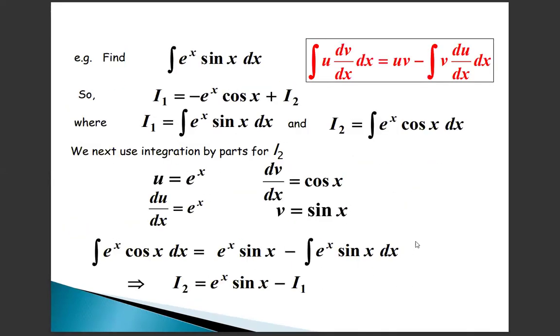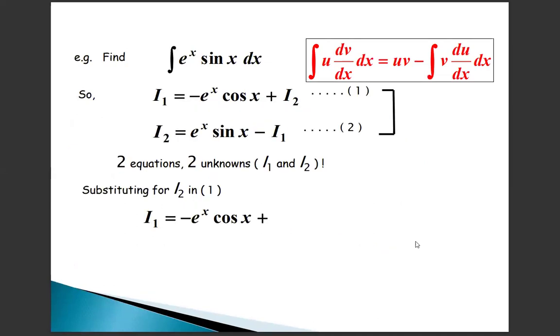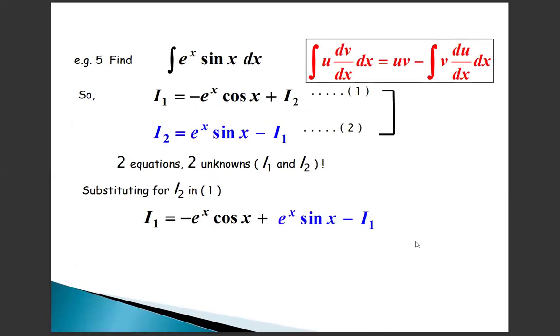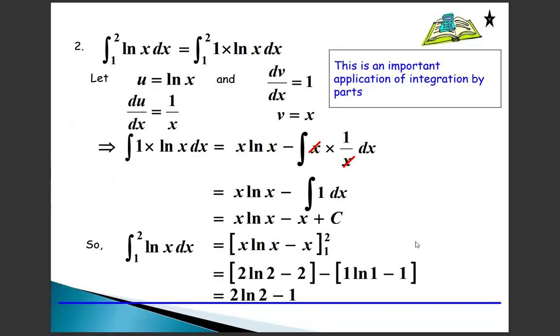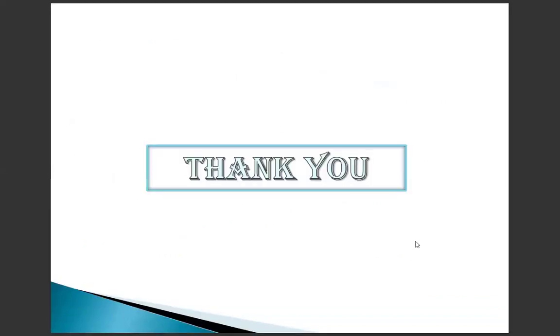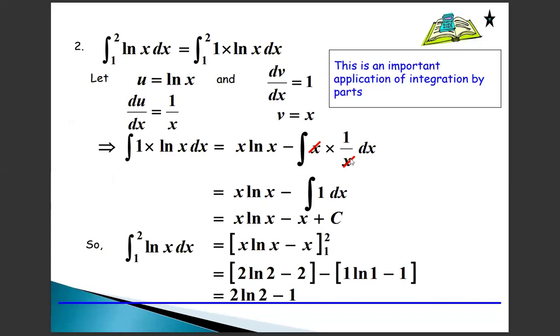Using integration by parts, e power x sin x dx. This problem continues here. Next, second problem, x squared sin x dx. Then the integral over limits 1 to 2 of log x sin x. These are some of the important applications of integration by parts.